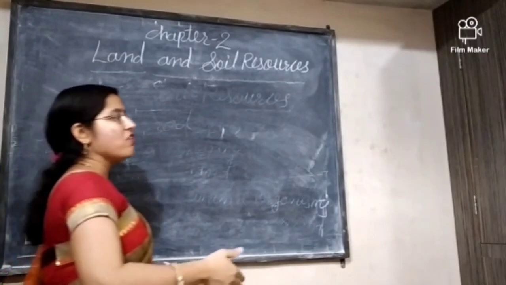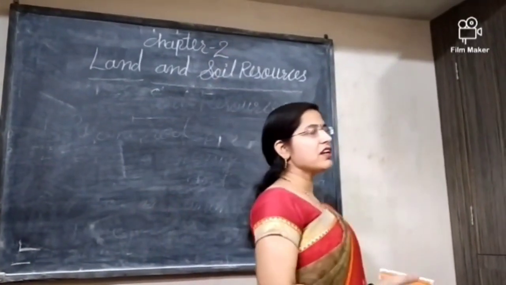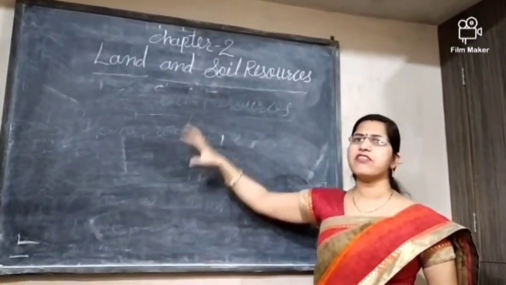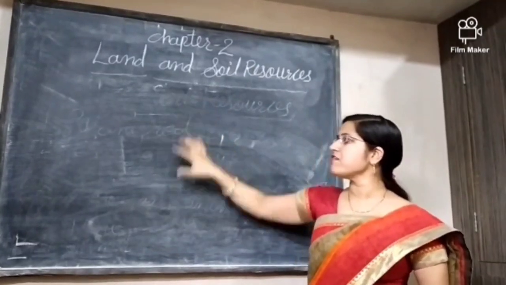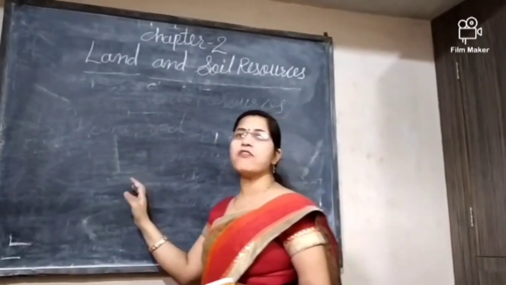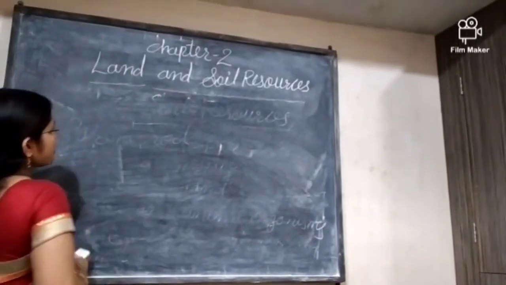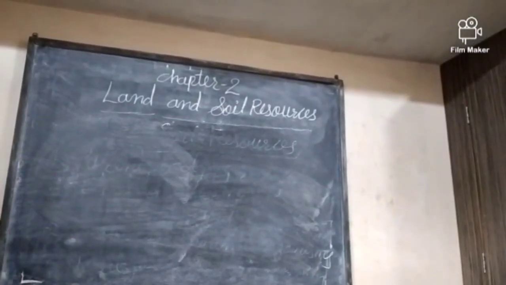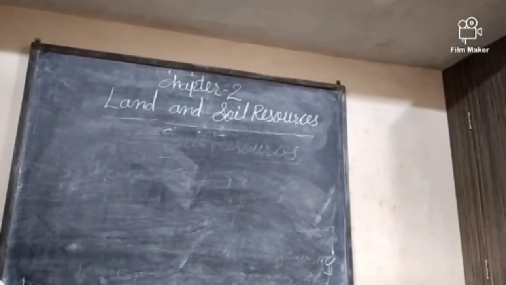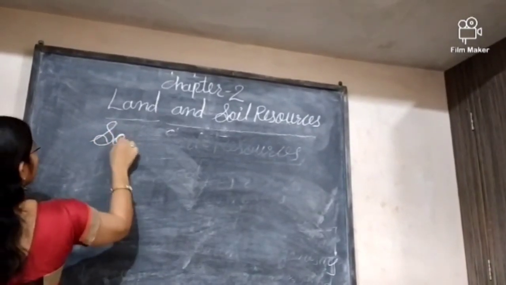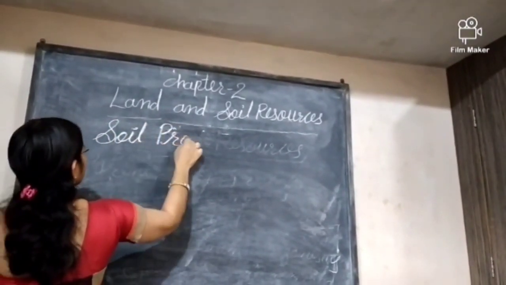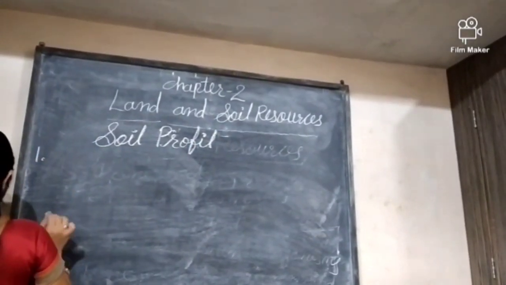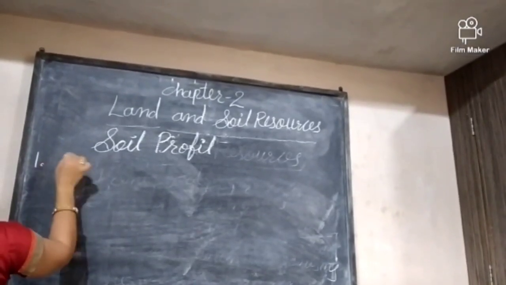The vertical layer from top to bottom. In the formation of the soil, from top to bottom, there are some different types of layers. One by one we'll discuss the different types of layers, in vertical sections. This vertical section is known as the soil profile. The layers or horizons of soil from top to bottom are as follows.